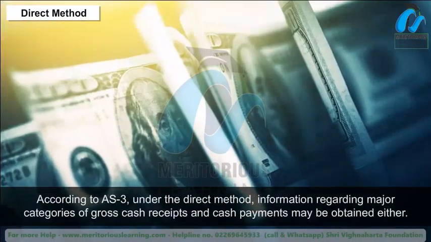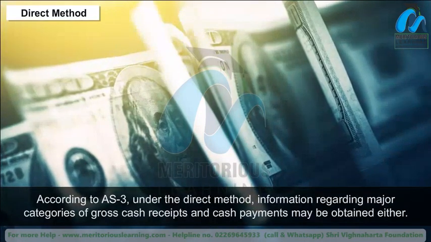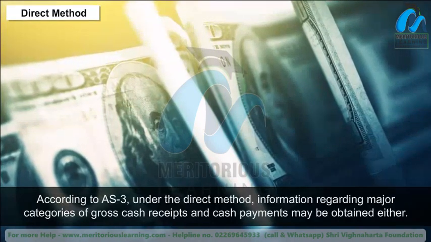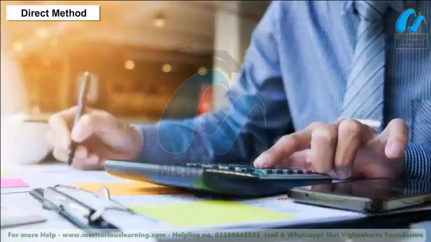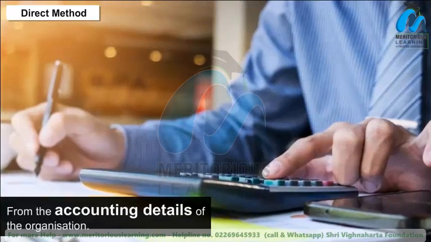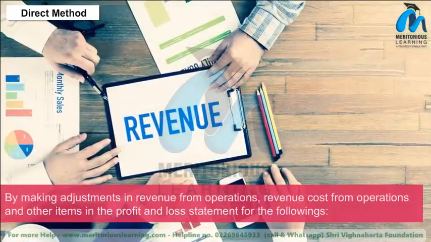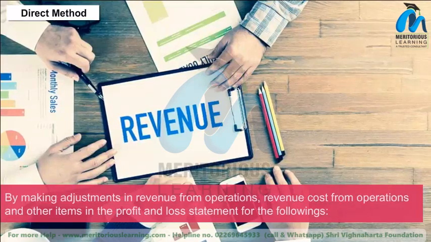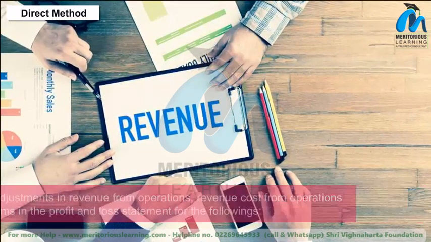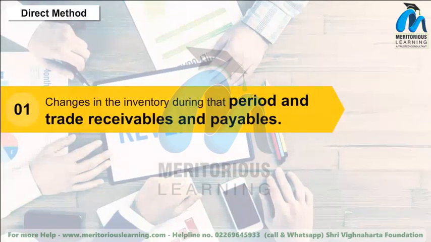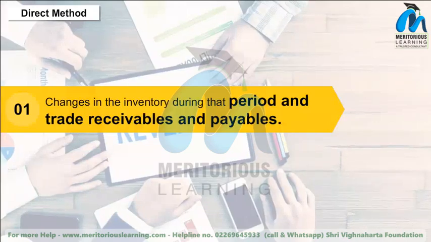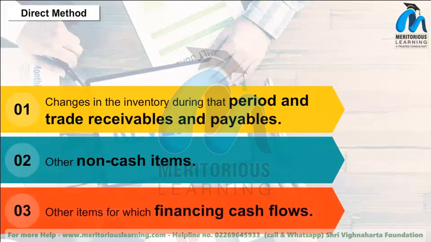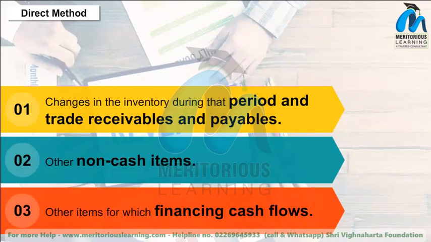According to AS3, under the direct method, information regarding major categories of gross cash receipts and cash payments may be obtained either from the accounting details of the organization, or by making adjustments in revenue from operations, cost of revenue from operations, and other items in the profit and loss statement for the following. 1. Changes in the inventory during that period and trade receivables and payables. 2. Other non-cash items. 3. Other items for which the cash flows are financing cash flows.